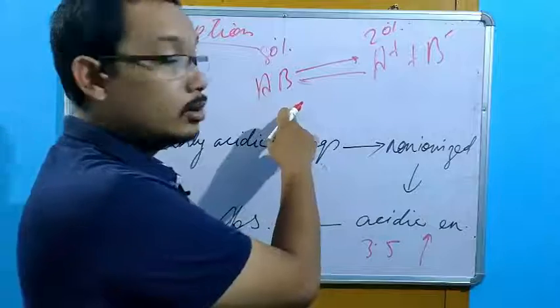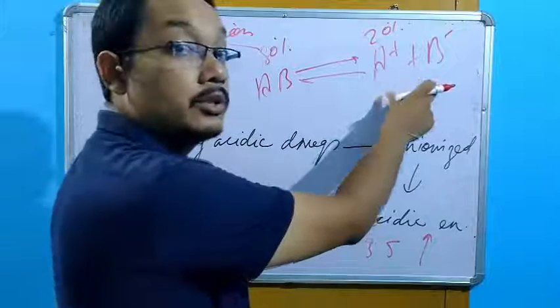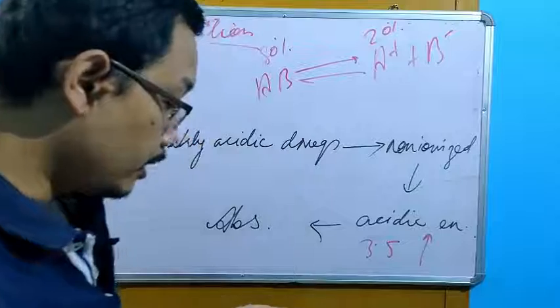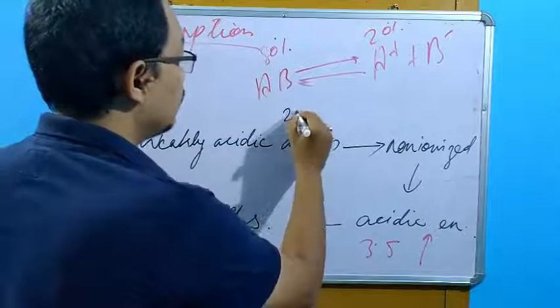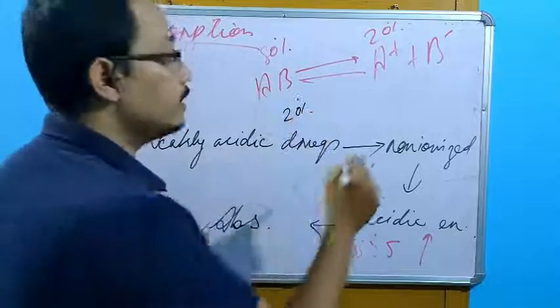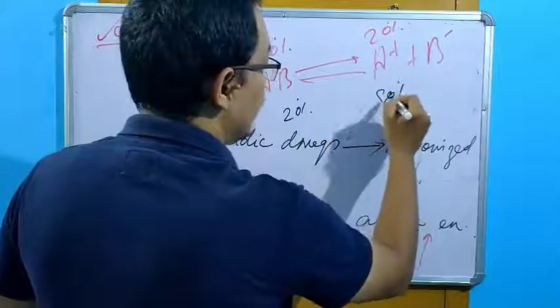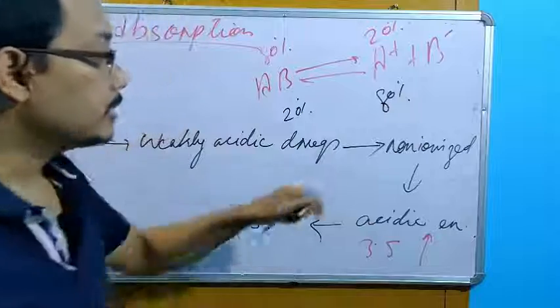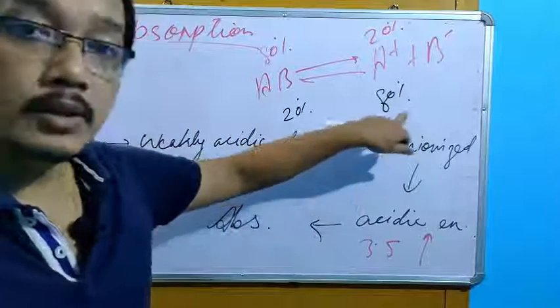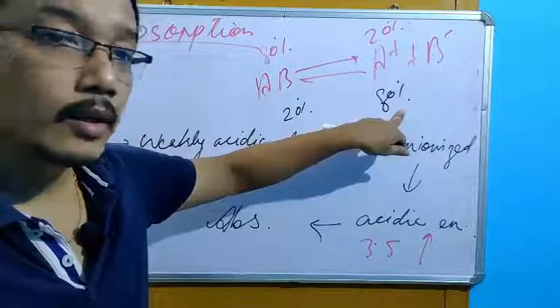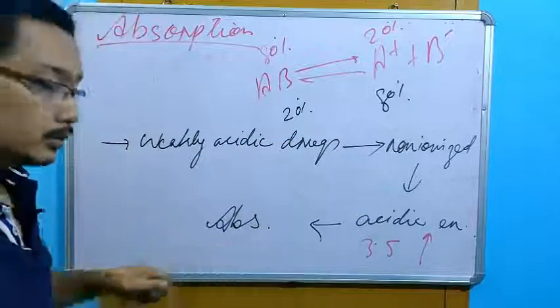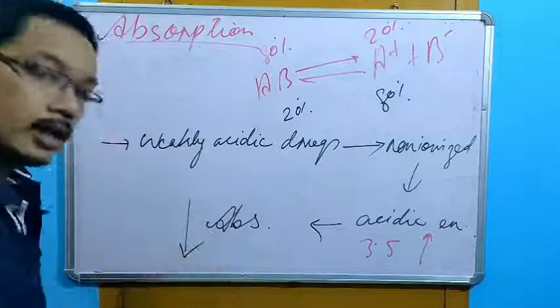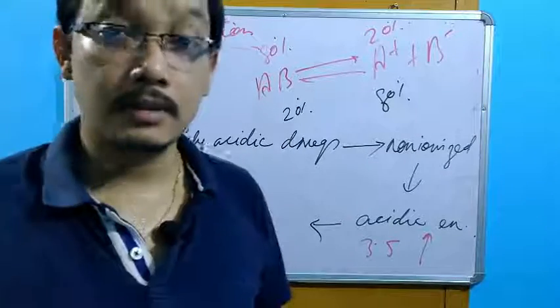More dissociation will be there. Probably maybe 20% will be non-ionized and 80% will be ionized. So the maximum of the drug remains ionized, only 20% will be non-ionized. So what is the condition of absorption? It will be decreased. This is the thumb rule.